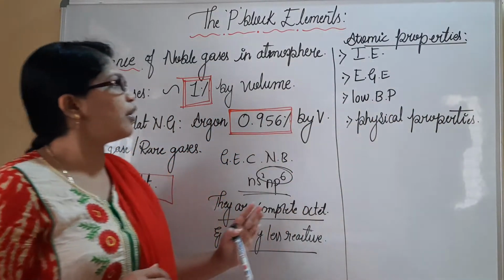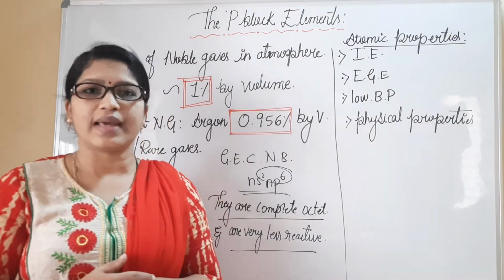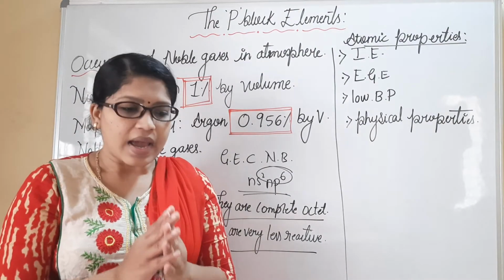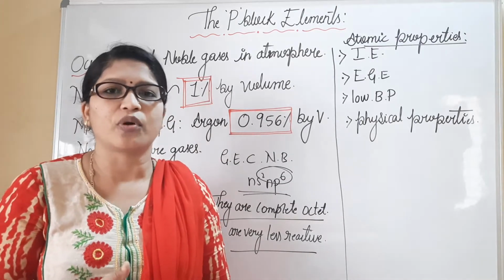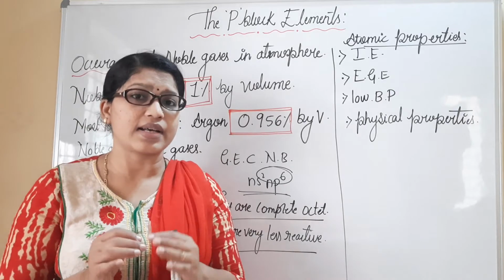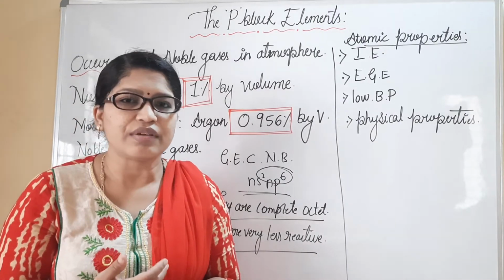Once we are done with this, we have to understand the atomic properties of noble gases: how exactly the atoms of these elements exhibit different properties. These are generally referred to as the trends of groups or periods that we study.